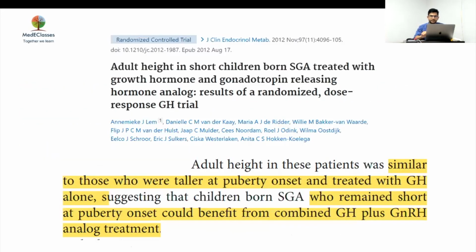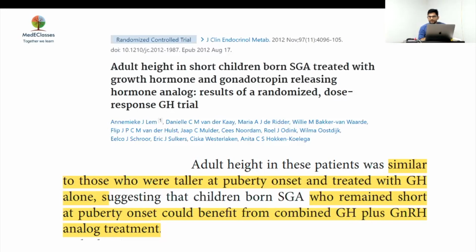So it is a wonderful drug which can be used. Now, what about the use of GnRH analogs as used for precocious puberty? This study done on adult height in short children born SGA said that GnRH analogs are helpful if used with growth hormone, at a slightly increased dose. A child who remains short at the onset of puberty could definitely benefit from the combined GH and GnRH analog treatment.